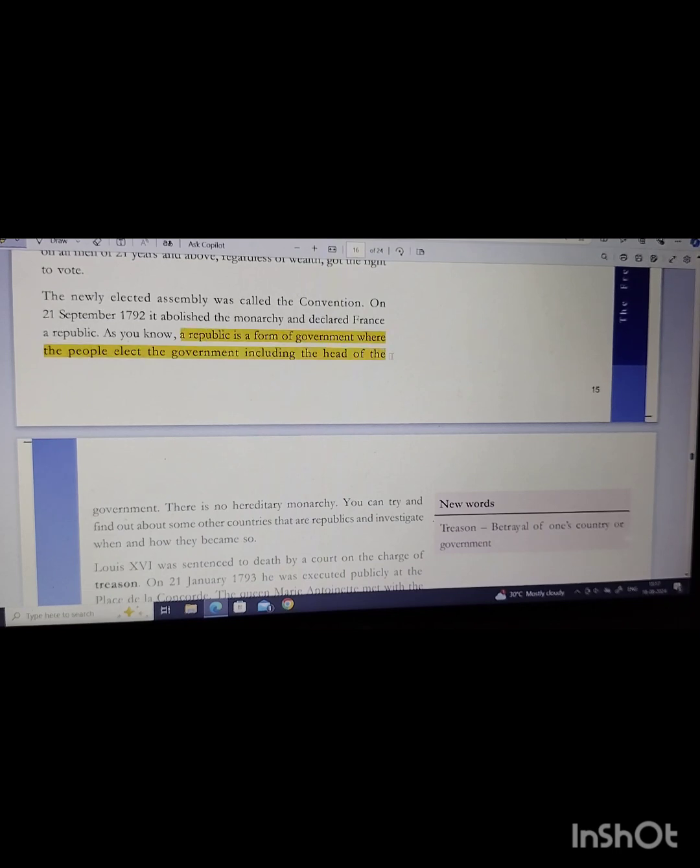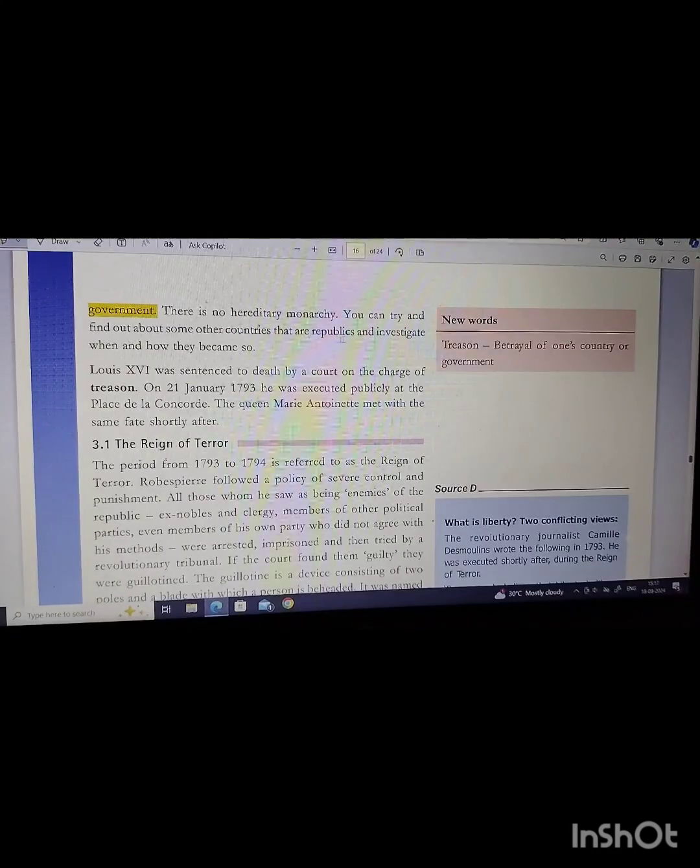So you should remember this: a republic is a form of government where the people elect the government, including the head of the government. There is no hereditary monarchy. You can try and find out some other countries that are republics and investigate when and how they became so.